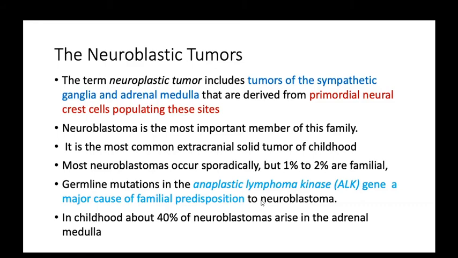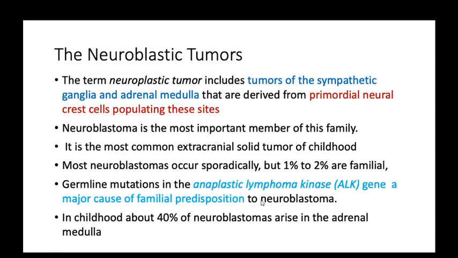Neuroblastoma is the most important member of this family. It is the most common extracranial solid tumor of childhood. Most neuroblastomas occur sporadically, but 1 to 2% are familial. A germline mutation in the anaplastic lymphoma kinase (ALK) gene is a major cause of familial predisposition to neuroblastoma. In childhood, about 40% of neuroblastomas arise from the adrenal medulla.